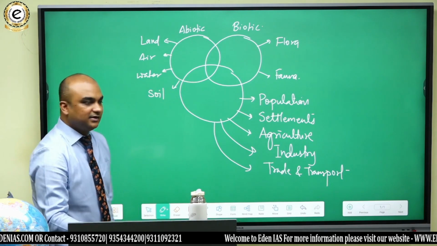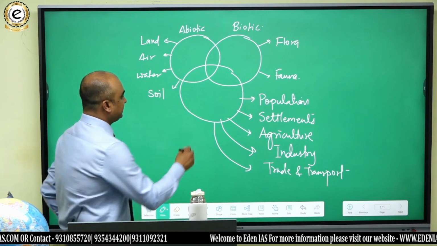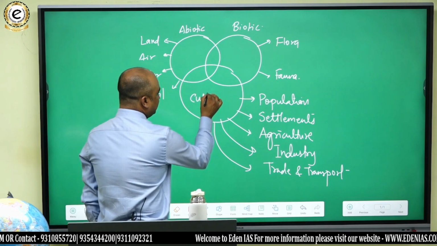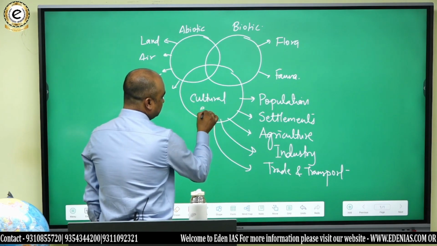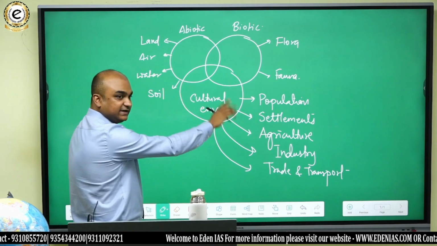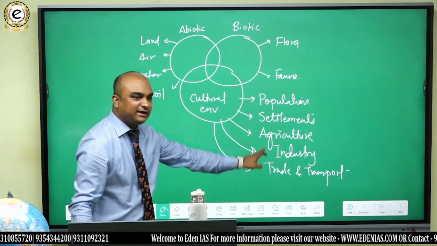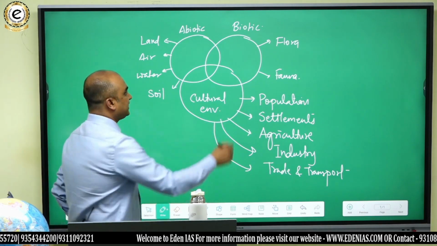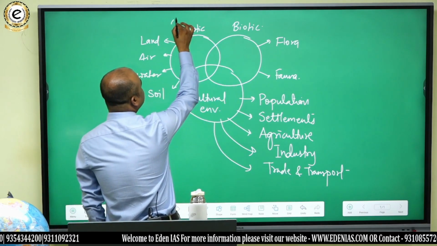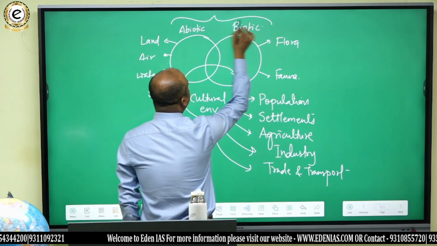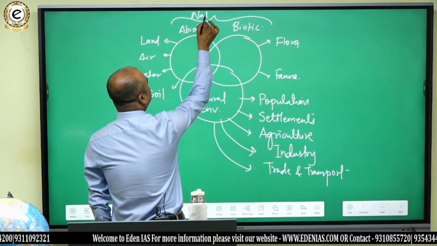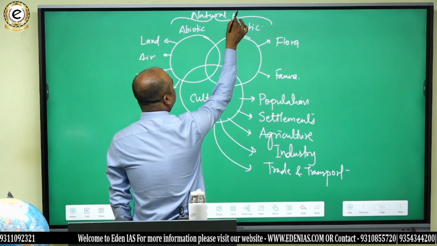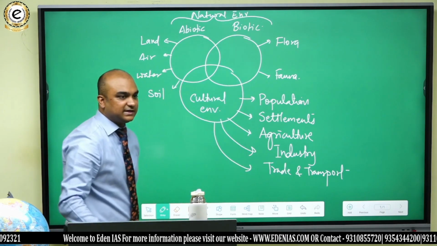Do you get that? Now this is what environment? Can I say this is the cultural environment? This circle indicates the cultural environment, everything created by man here. Whereas this is, or can I say this is the natural environment. Can you understand that?